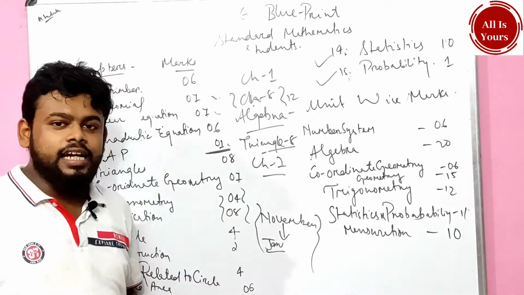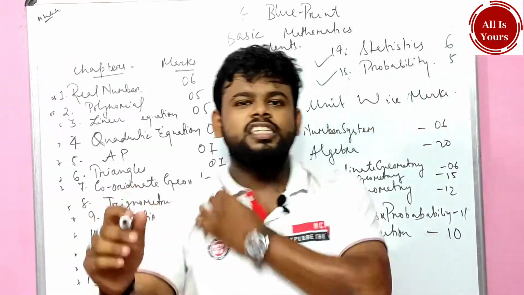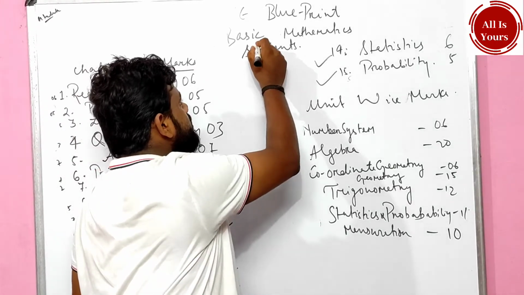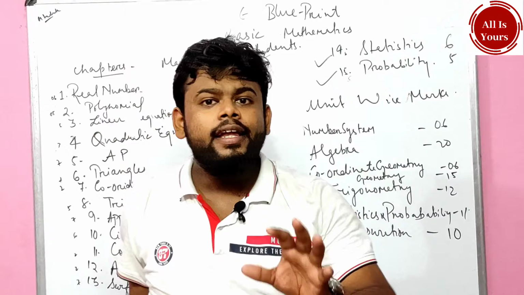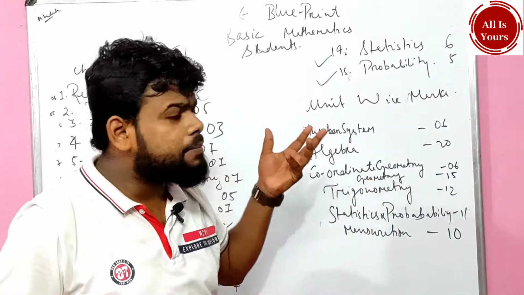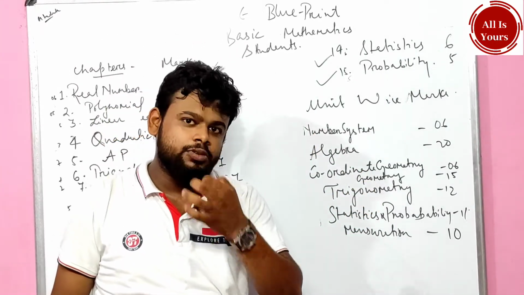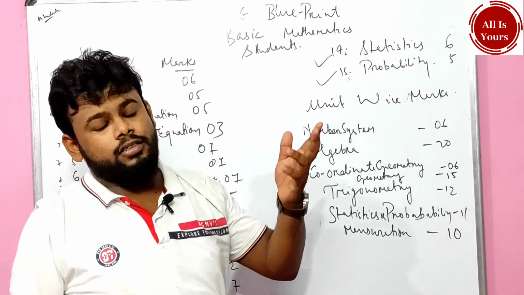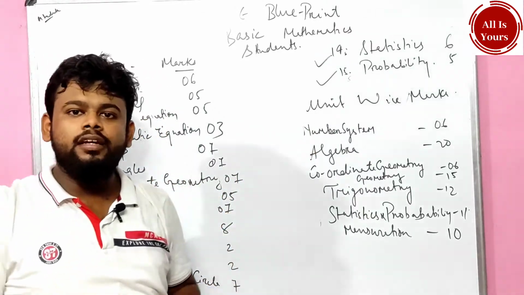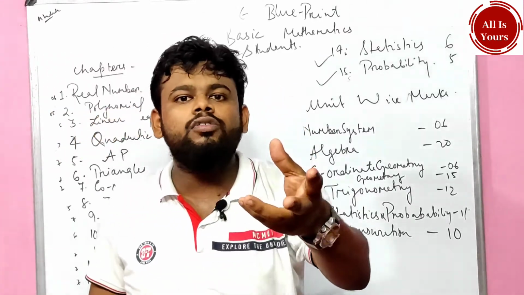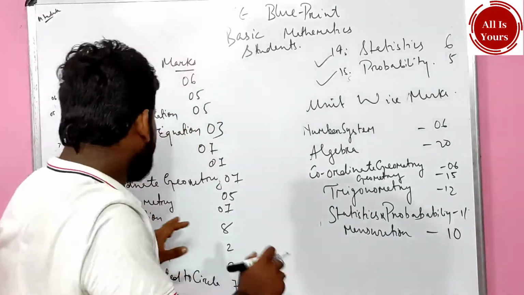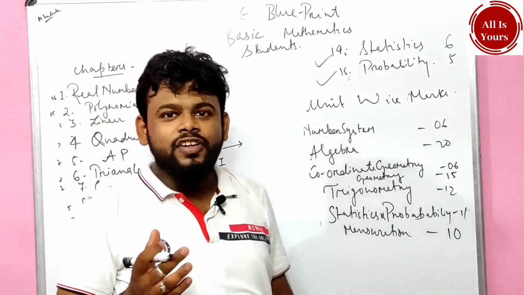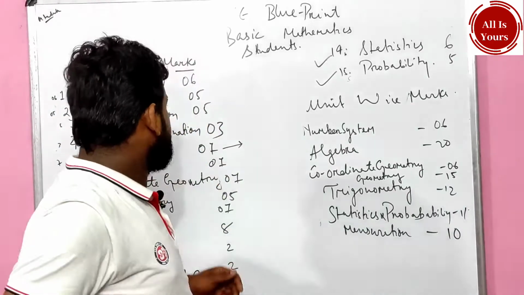All right, now let us start with the basic mathematics blueprint. People, this is all about basic mathematics students. There are a lot of differences between standard mathematics students and basic mathematics students. Shall I give an example? In standard mathematics, chapter number 5, AP, generally comes for a 1 marker question, but here a 7 marker question is going to come from the AP. Do you feel something interesting? So let's start the show.